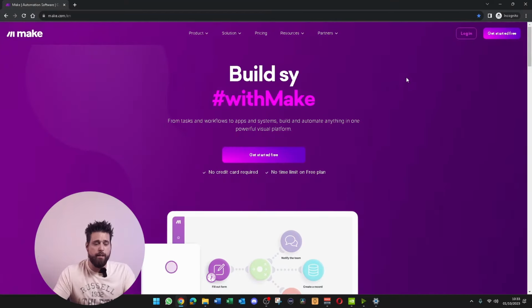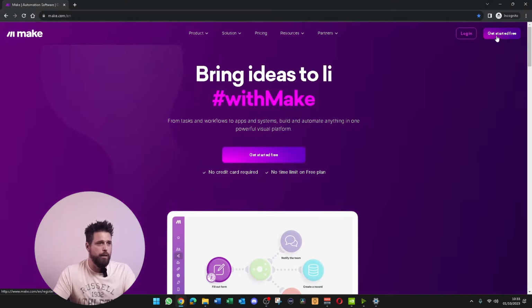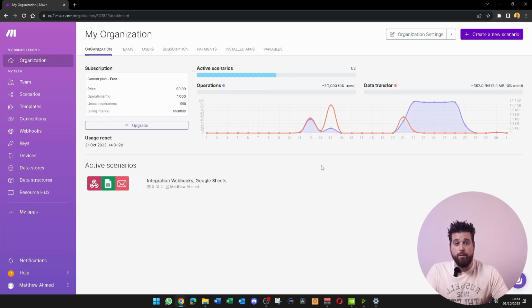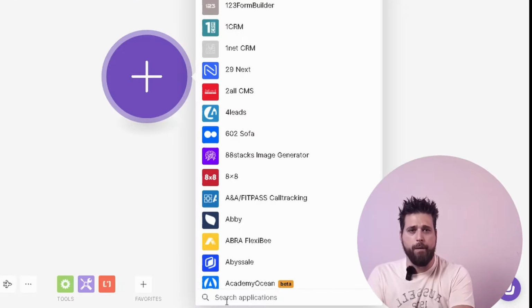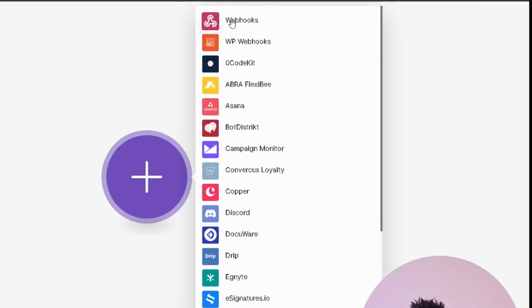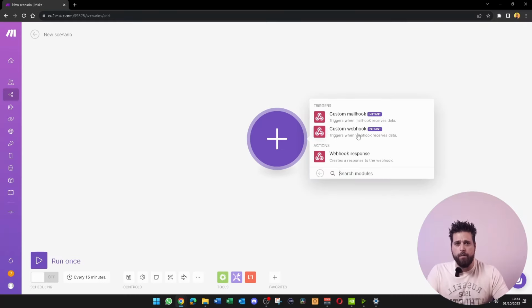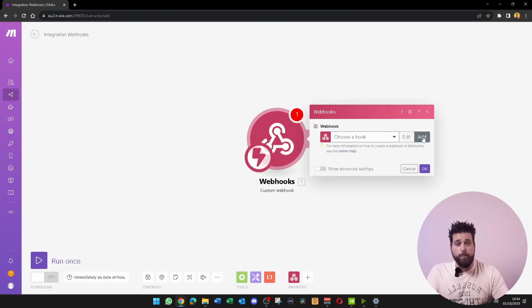So once you've come to Make, you're just going to want to hit on login and log in or get started. Once you've logged into your Make account, you're just going to create a new scenario up the top here. Then you want to create a new module. Then you're just going to want to type in the search at the bottom here, webhooks. You're going to find the webhook at the top and you're going to want to create a custom webhook. Make sure that you don't click on mailhook. And then you're going to want to add a new hook.